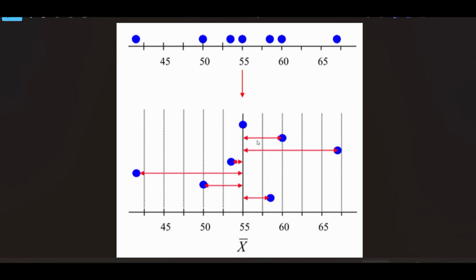Variance is basically, suppose this is the mean, right? Mean means average. Average is 55. So the value that is more than that mean, that is called the variance. Suppose here is 55, and this is 57, right? It has a variance of 2. Suppose this is 50, it has 5. Okay, and if further you go, it has more variance. And if it is in the close area, its variance is less.